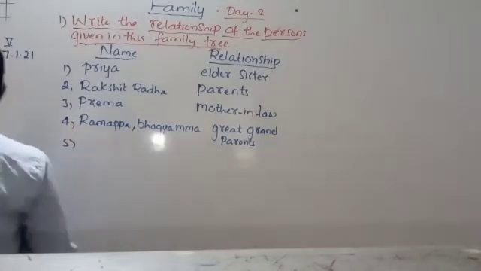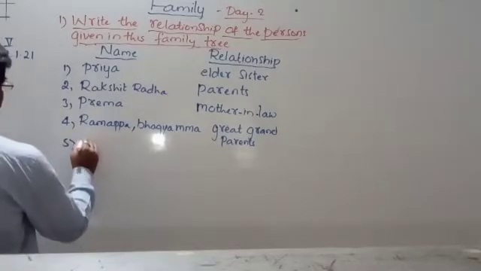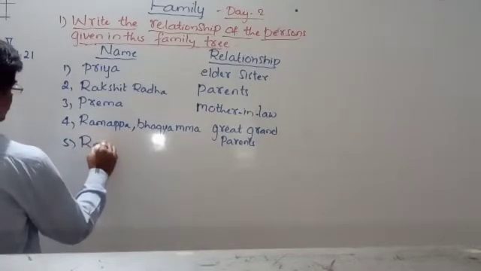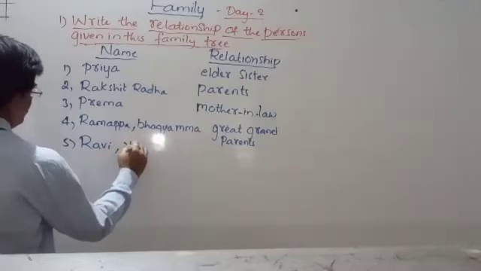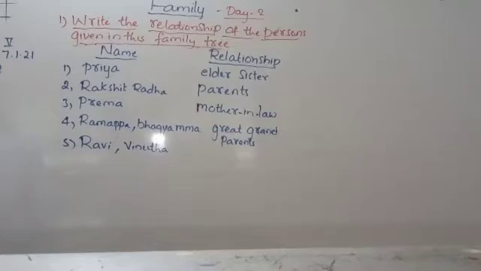Now the fifth one, Ravi and Nirutha. How are they related? Ravi and Nirutha are in the second generation. In the second generation, they are the grandparents.